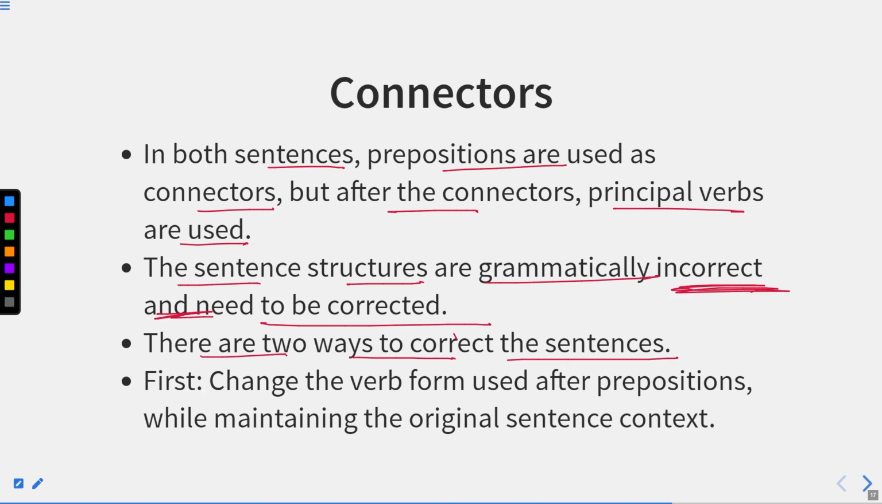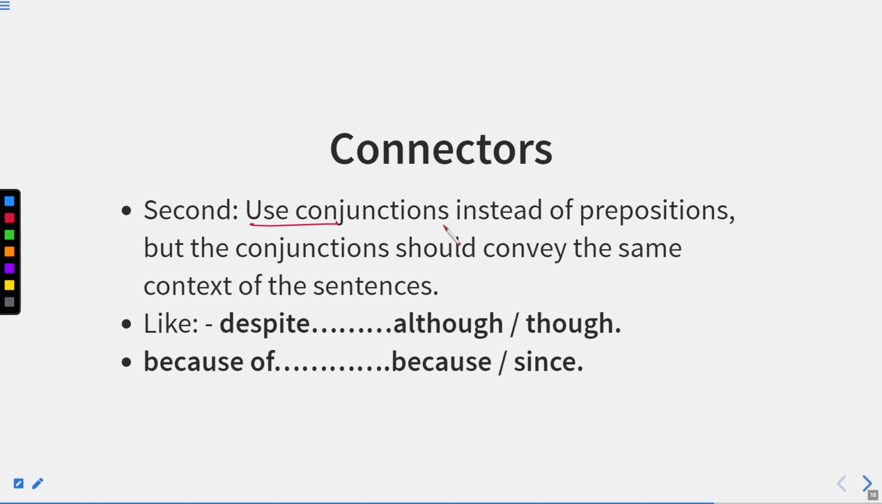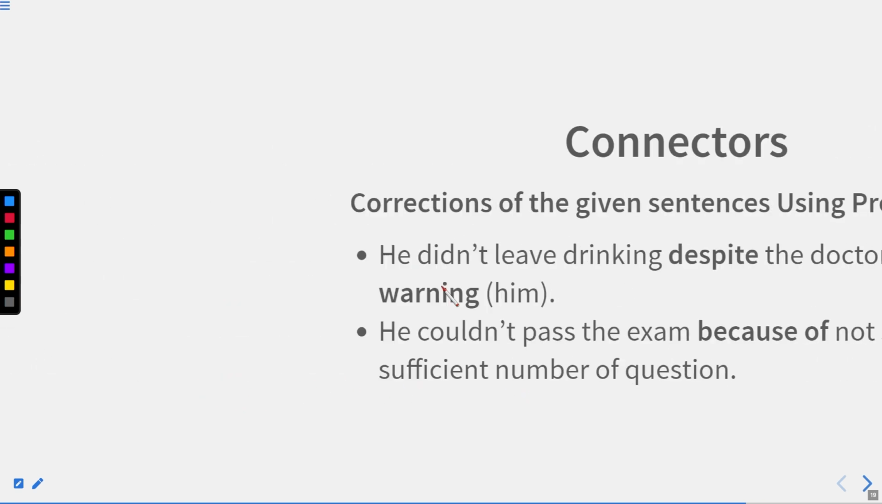There are two ways to correct the sentences. First, change the verb used after prepositions while maintaining the original sentence context. Second, use conjunctions instead of prepositions. So what you can do, either you have to remove the prepositions and use connectors, or you can use those verbs which can be used after prepositions. It means you have to write the verb in the ing form. Okay, but the conjunction should convey the same context of the sentences, like despite, although or though, and because of, with, because or since. So we can either replace these conjunctions.